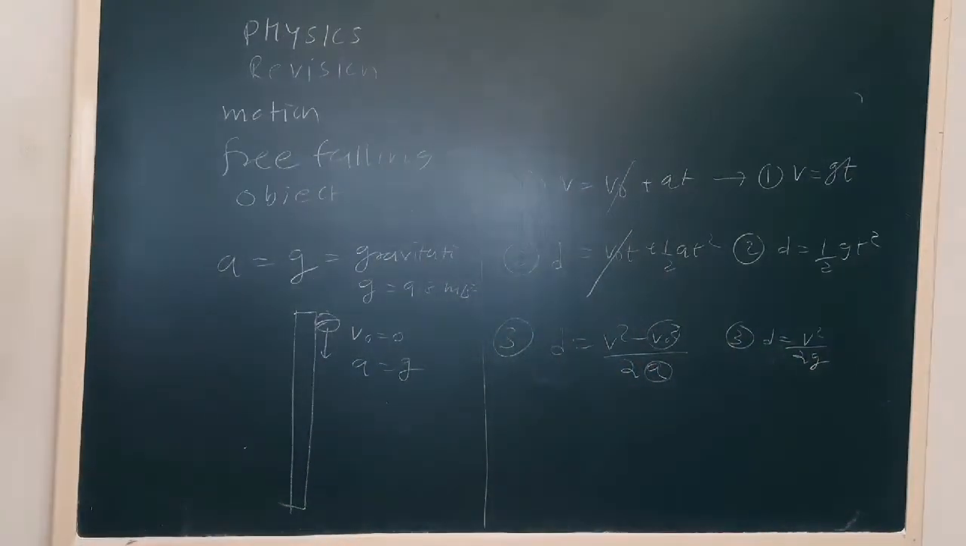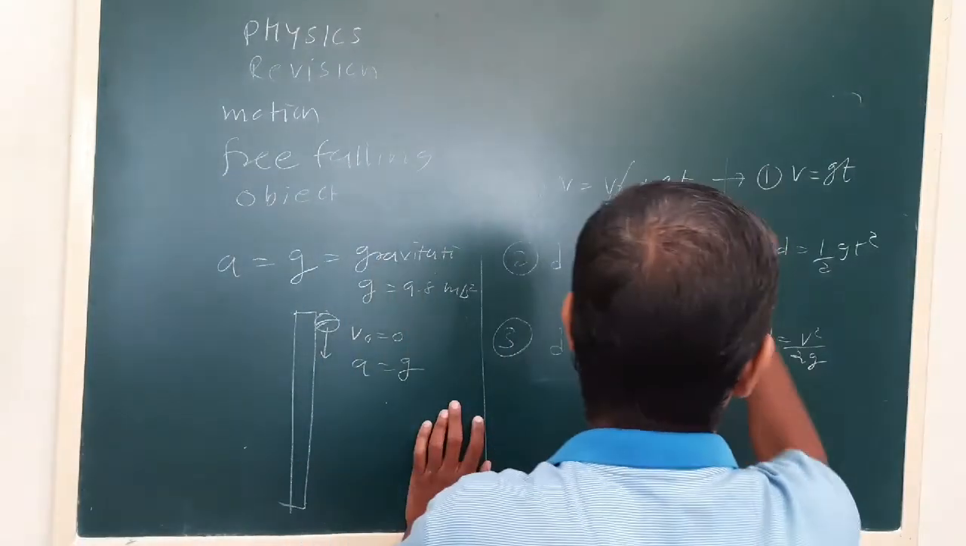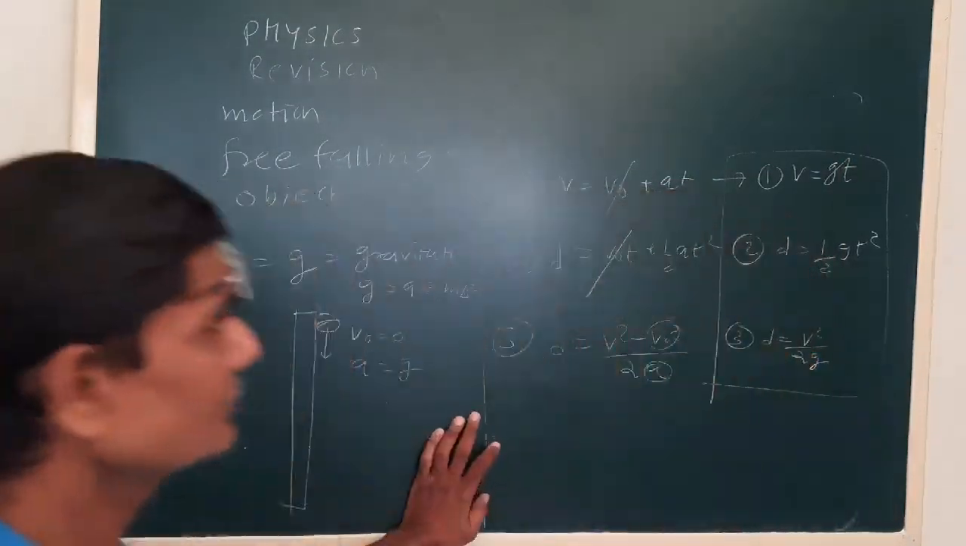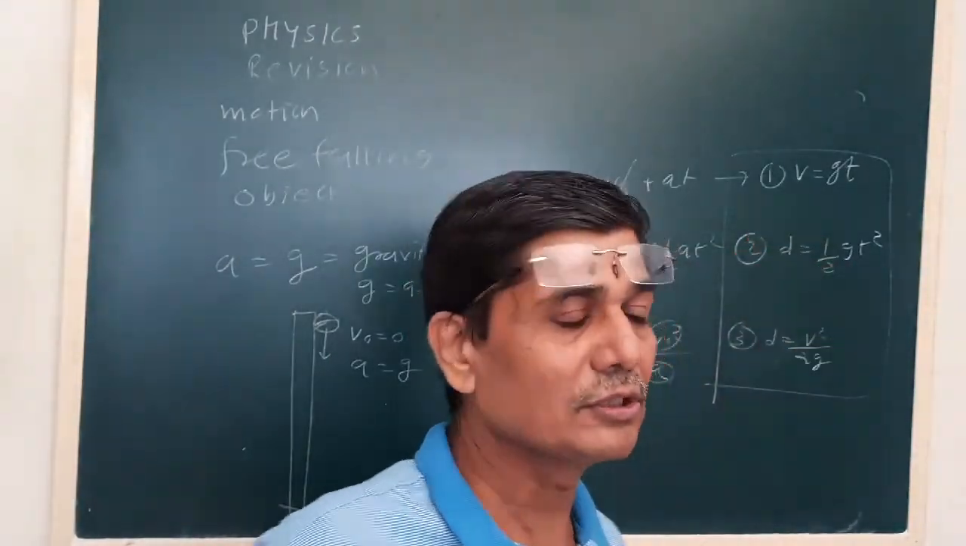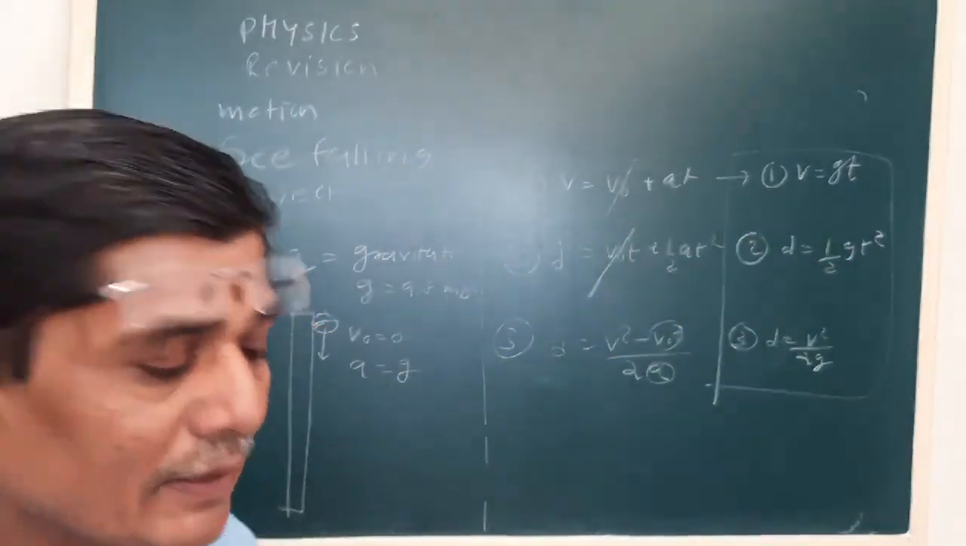Now see, these are the equations of motion of a free falling object: d is equal to half g t squared, v is equal to g t, and d is equal to v squared by 2g.